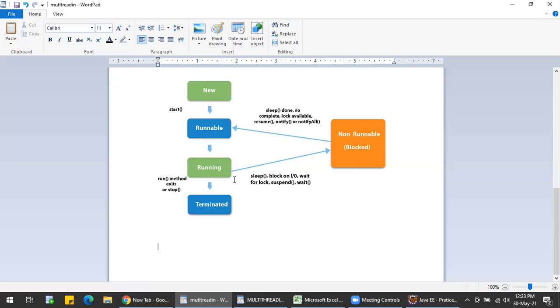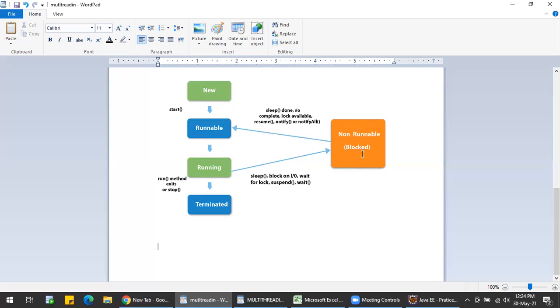The thread scheduler can make the thread sleep or block for some time, or wait for lock, or suspend, or wait for some time. Wait for lock and wait are different. I'll give some methods in an Excel for your understanding. For now, you understand what is here. What will happen in the running state? The thread can either wait, sleep, be locked, or be suspended. Then it will go into the non-runnable state.